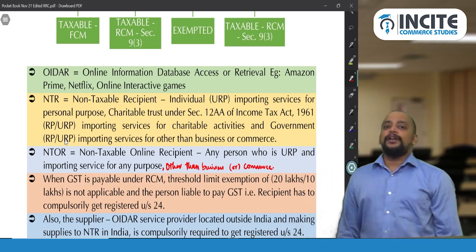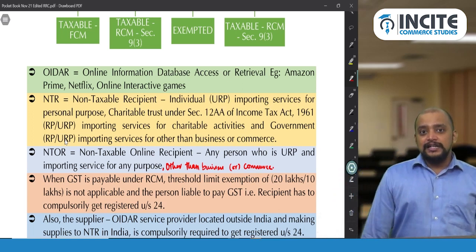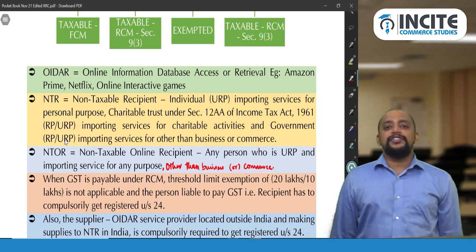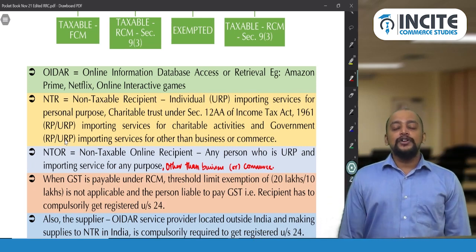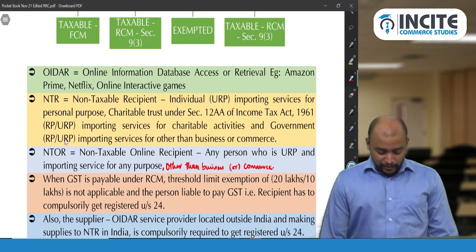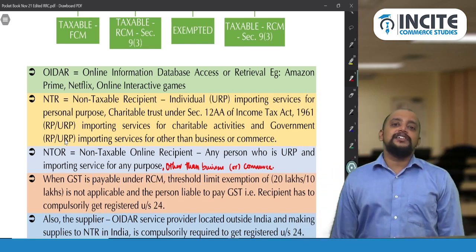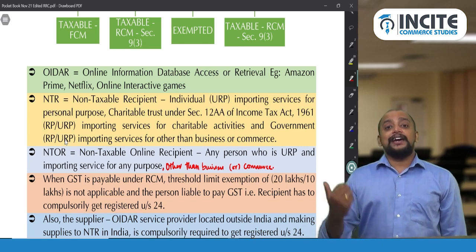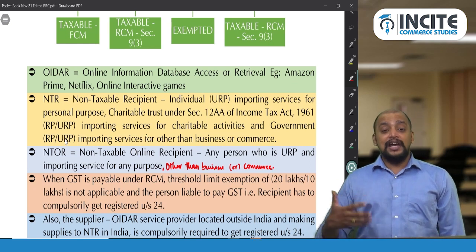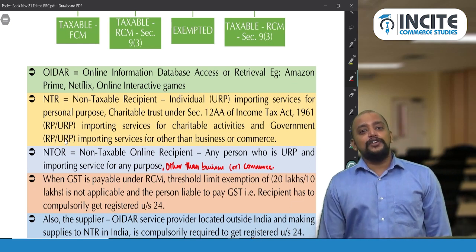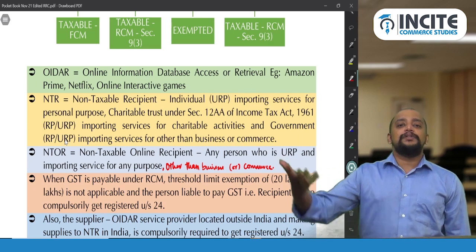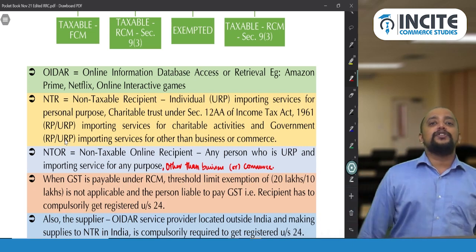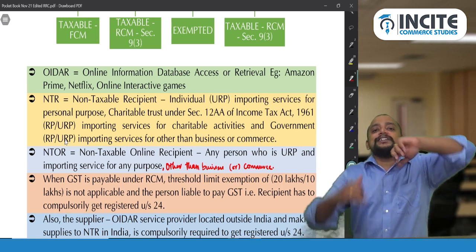Let's take an example. Swami Nityananda Trust is importing a video capture device. That video capture technology will capture all the pilgrims who are coming to meet him. So this video capture technology is being imported. So that is import of other than OIDAR services by a charitable trust, for charitable activities. What will they do with that video capture? They will be using it for charitable and spiritual purposes. So this will come under import of service by a non-taxable recipient, which is exempted.